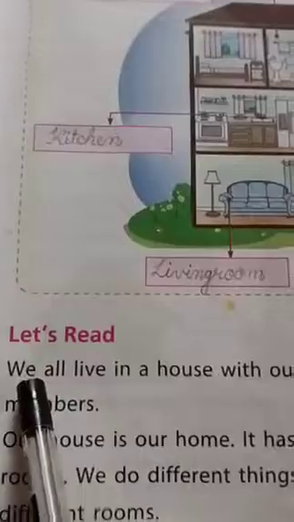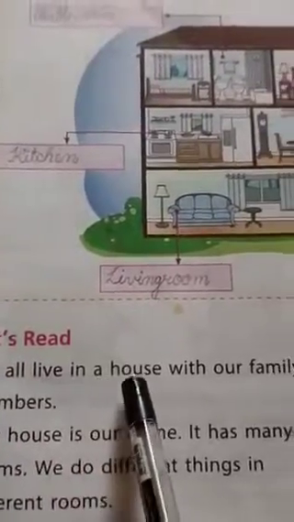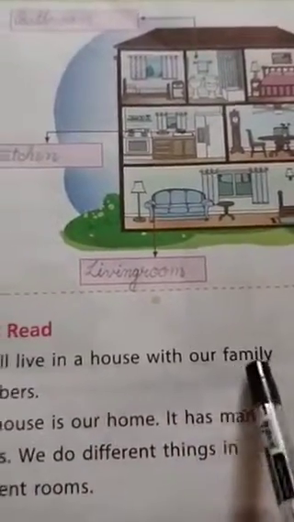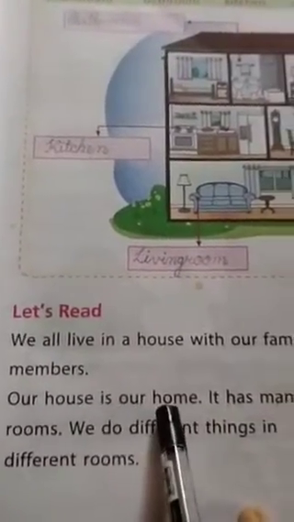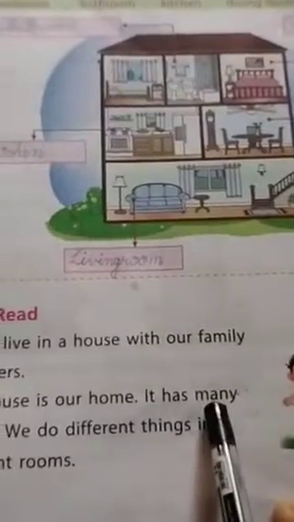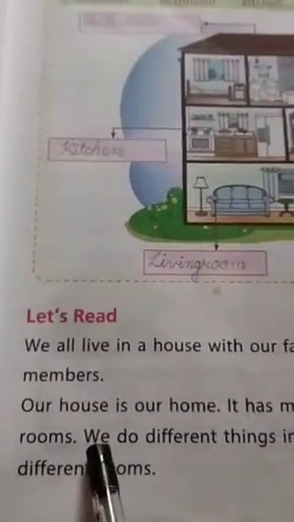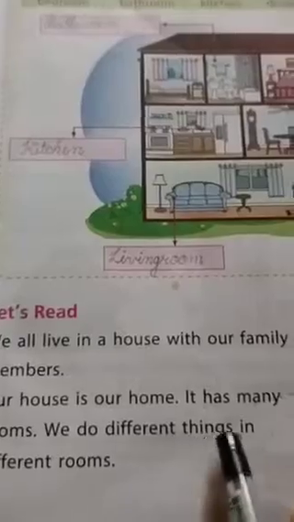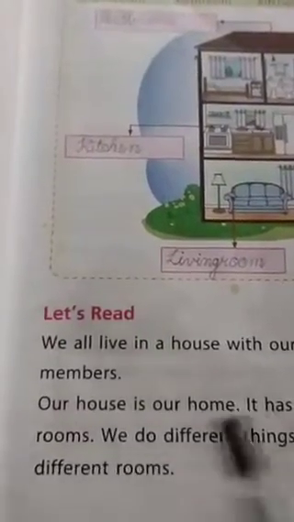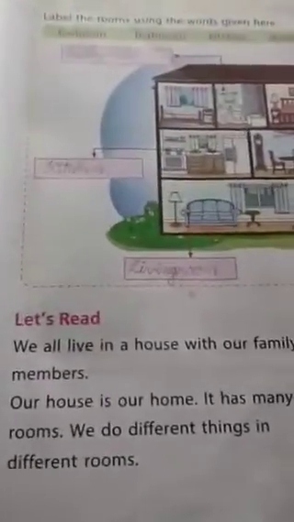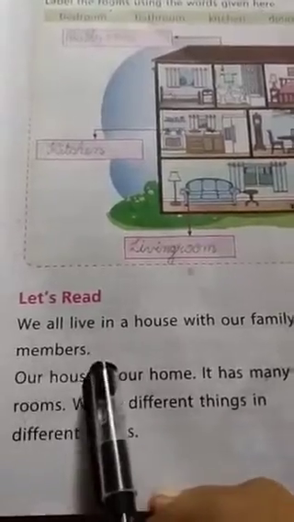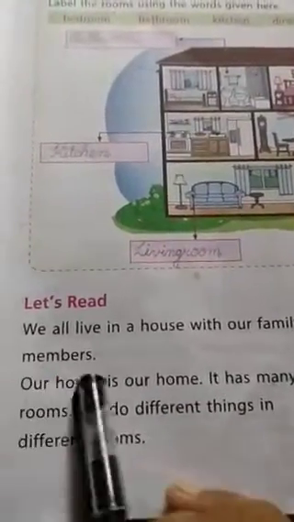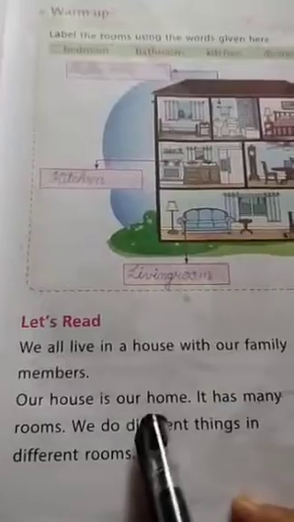Let's read. We all live in a house with our family members. Our house is our home. It has many rooms. We do different things in different rooms. So what we come to know is that we all live in a house with our family members. Our house is our home.